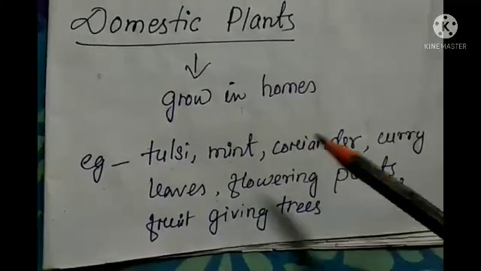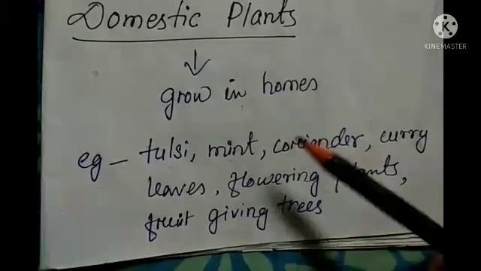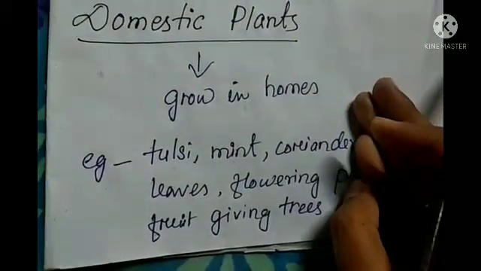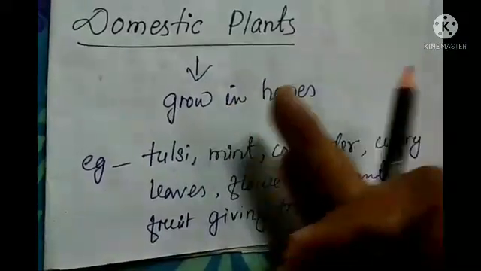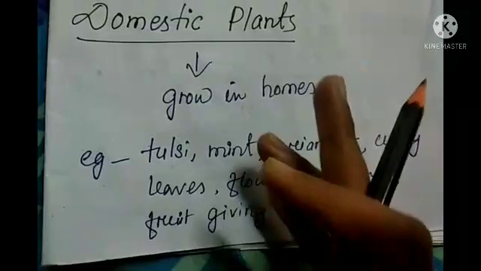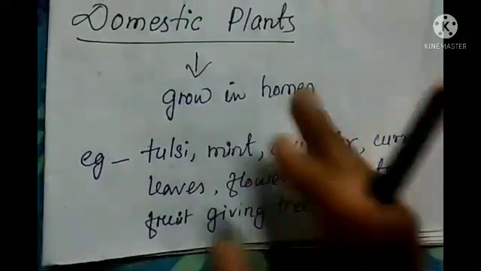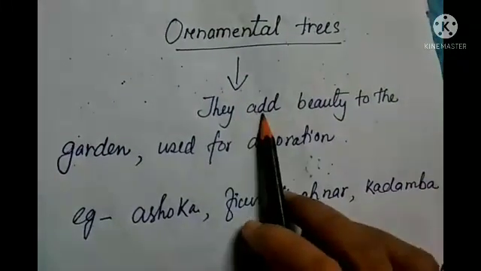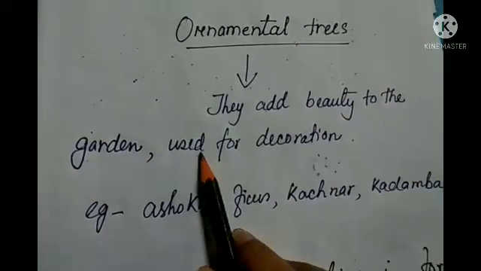Okay, so the kind of trees that are grown depends on the type of soil, and also the climate of the region, and also the season. Okay, in different seasons, different fruit plants or flowers grow. And some trees are ornamental. So what do ornamental trees mean, students? They add beauty to our garden and they are used for decoration.